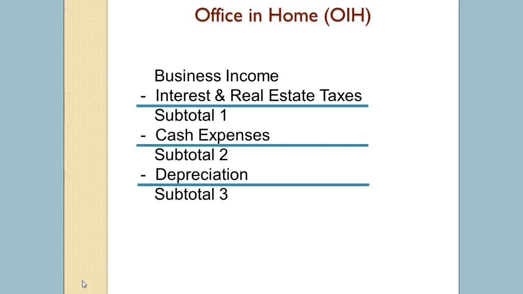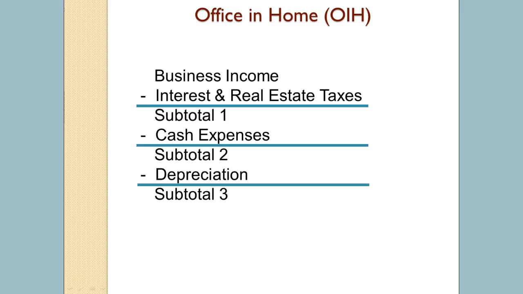The calculation of the home office deduction can be complex because, in general, it cannot create an overall loss for the business. To calculate it, you take the business's net income before the home office deduction and first deduct mortgage interest and real estate taxes. Because interest and taxes are allowed as personal itemized deductions, this first subtotal is the only one that may be less than 0. If the first subtotal is above 0, then you subtract all other cash expenses such as utilities.